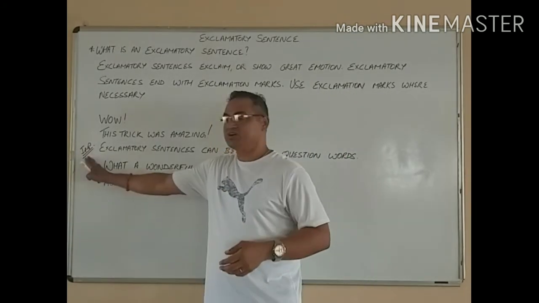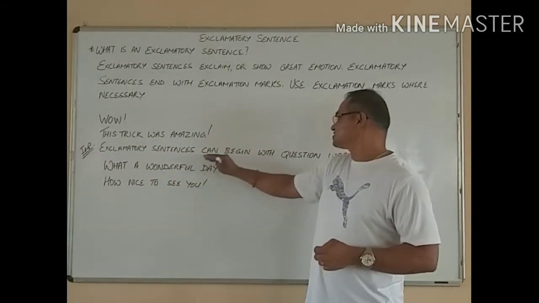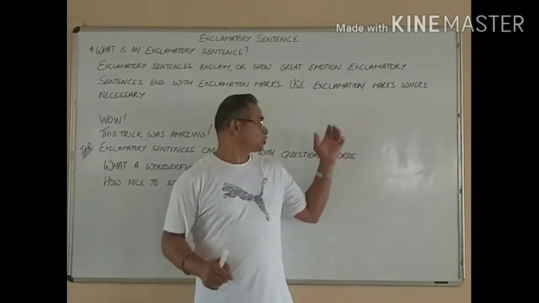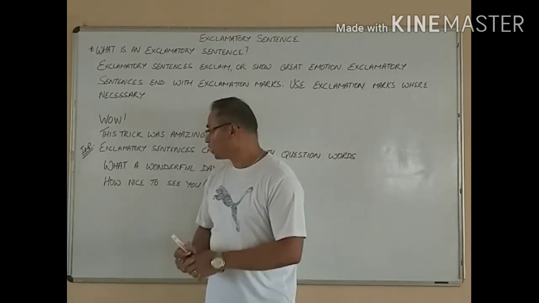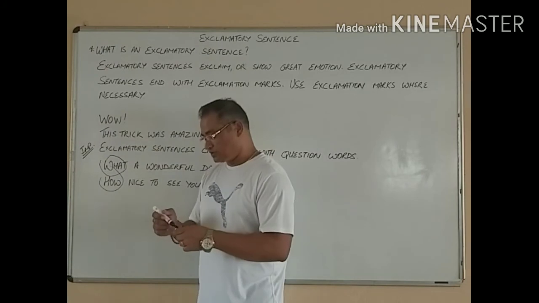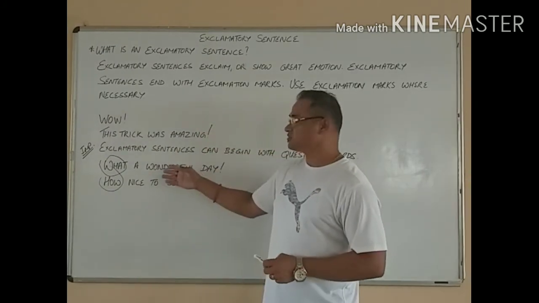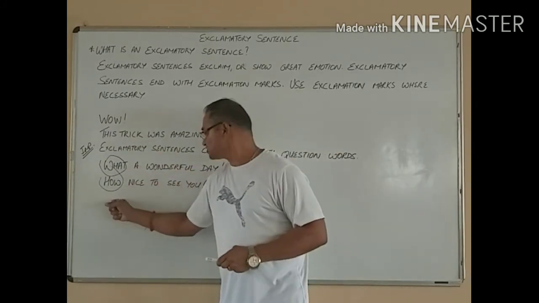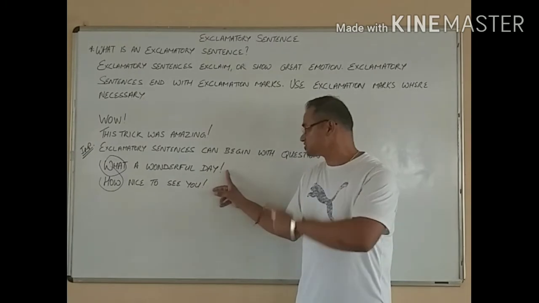Now this is very, very important. Exclamatory sentences can begin with question words like what and how. These exclamatory sentences can begin with question words, and they do not end with a question mark.